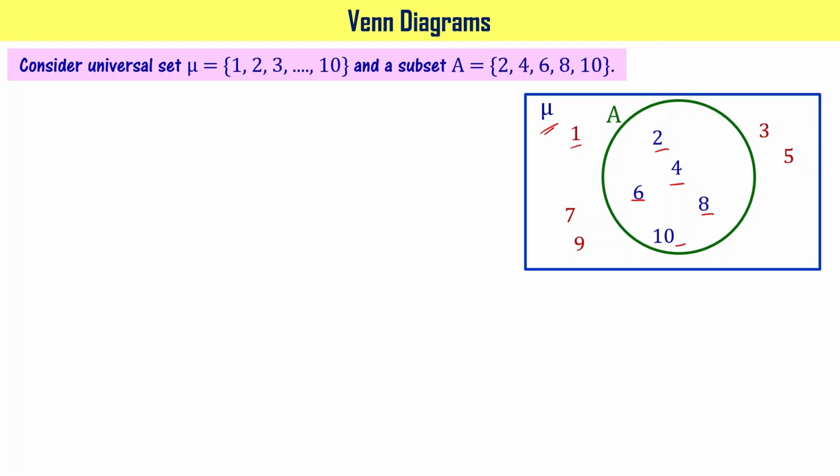They are within, all the numbers are within the rectangular box. That's why it is called universal set. Whereas set A has got 5 elements that are 2, 4, 6, 8 and 10.